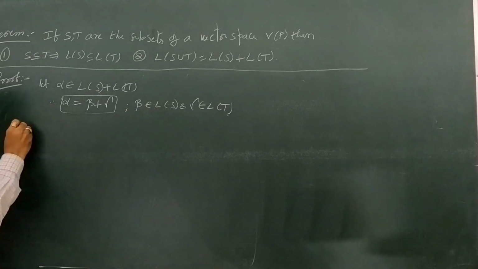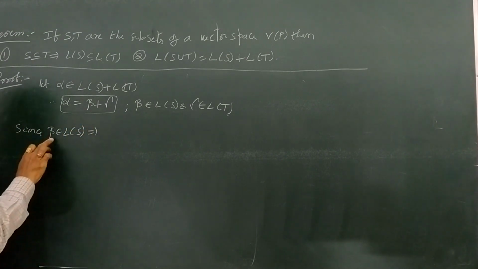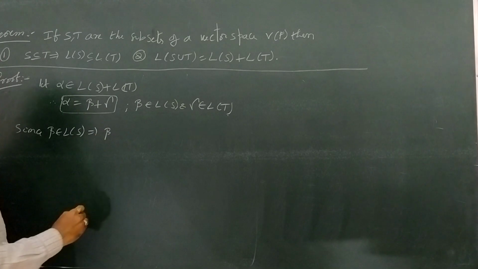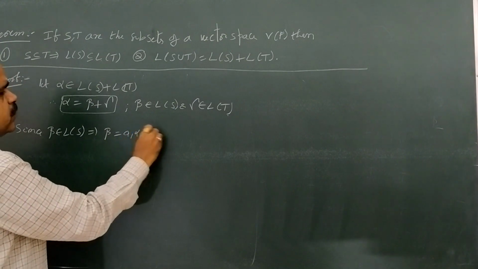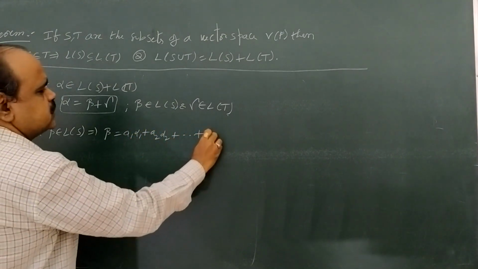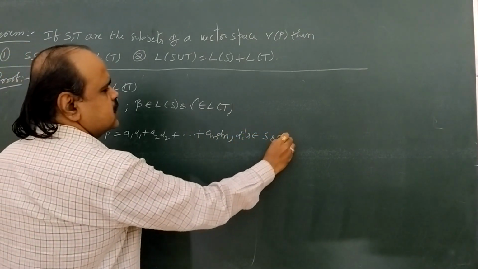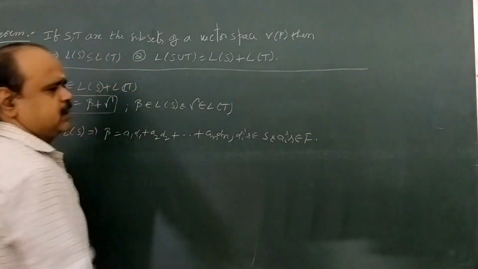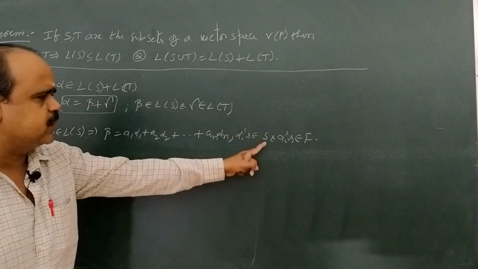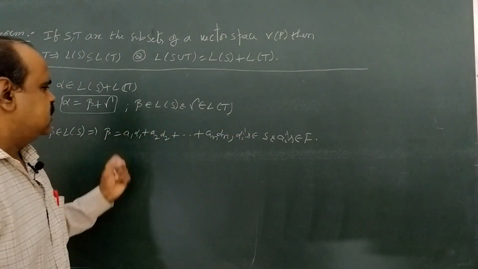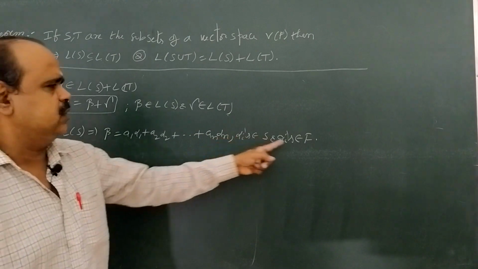Since beta belongs to L of S, beta is a linear combination of vectors of capital S. So let it be beta equal to, for example, a1 alpha 1 plus a2 alpha 2 plus and so on plus an alpha n. Here the alpha i's belong to capital S and the ai's belong to capital F. That way, in this linear combination the vectors alpha 1, alpha 2 and alpha n are in capital S and the scalars a1, a2 and so on are in capital F.